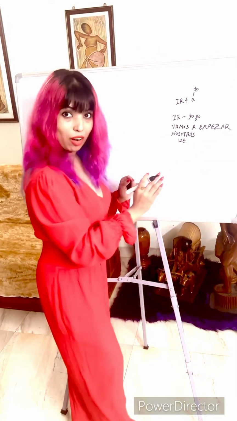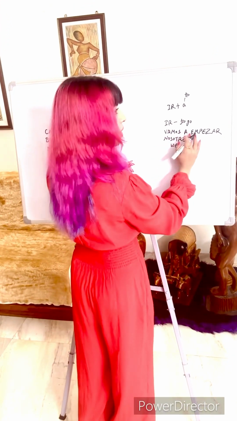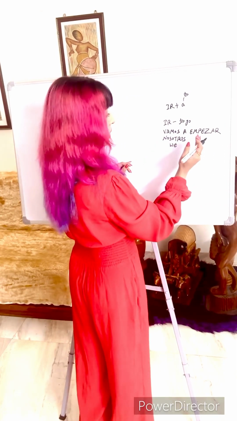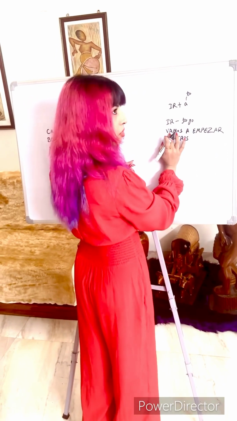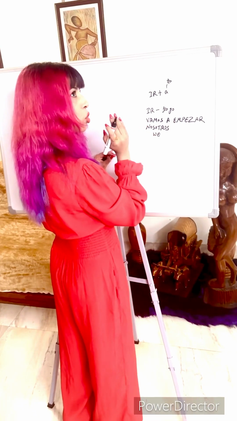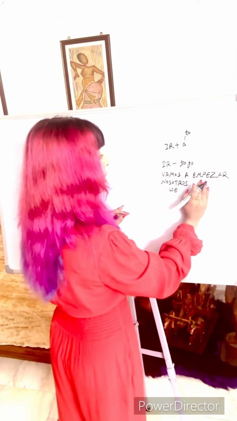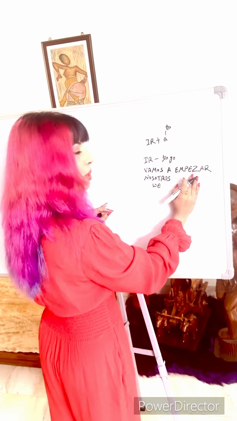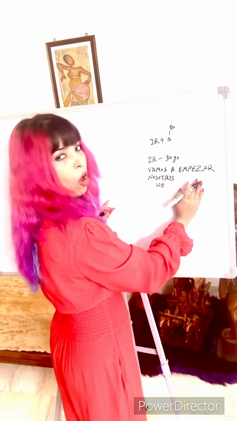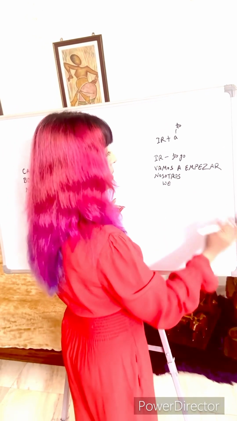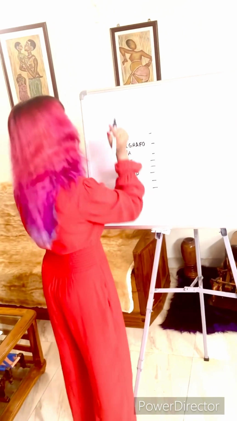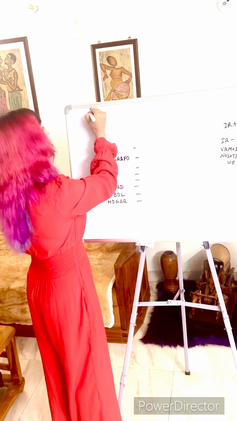And there is an important rule. Whenever there is more than one verb in a sentence, the main verb is to be used in conjugated form for the pronoun, and other verbs have to be used in their infinitive form, that is non-conjugated form, like empezar. So that's it. Now let's get started with today's topic.